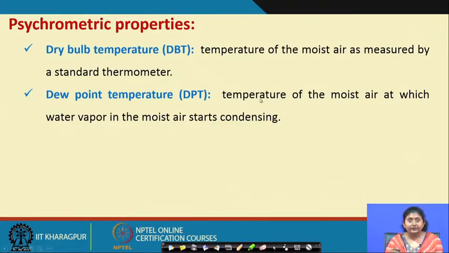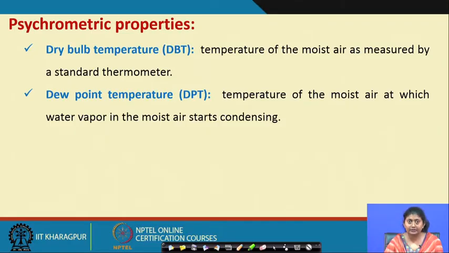suppose we have measured a dry bulb temperature of the air as 38 degree Celsius, and the moisture content is measured as some value H, the humidity. Now, if with the same humidity this air needs to be saturated, then what do we need to do? We need to lower the temperature of the ambient.